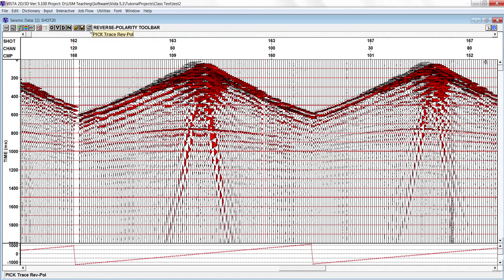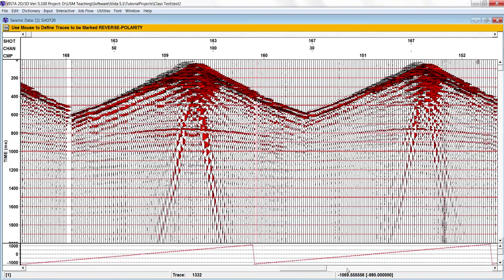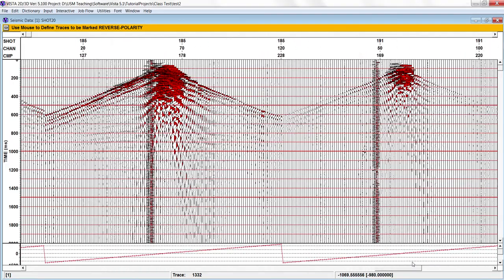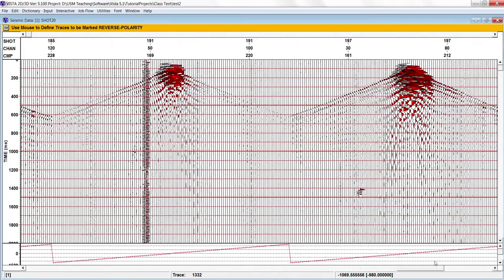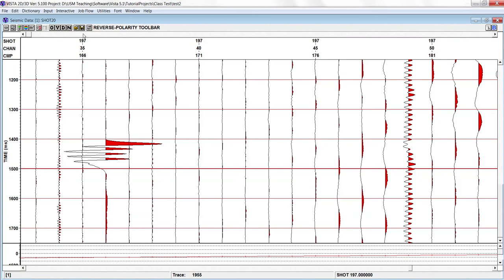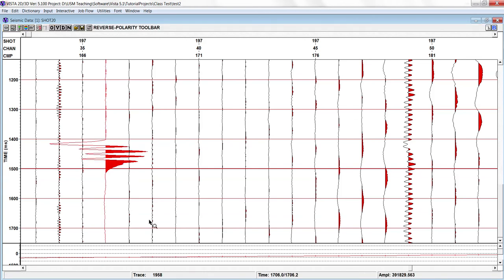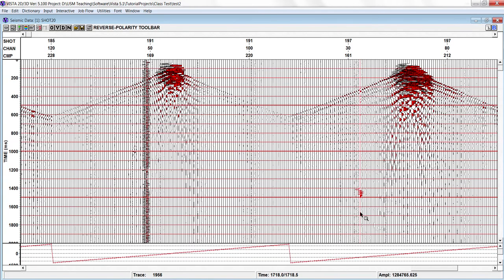So like pick the trace with reverse polarity. Let me see if there is some good example. Yeah, this one. So let me zoom it in first. This one. So we can change the polarity to the right. So in this case, this will become the positive amplitude. It will not be affected by any other data.